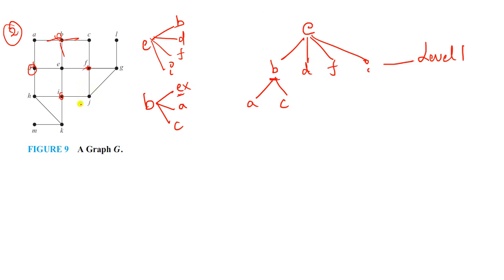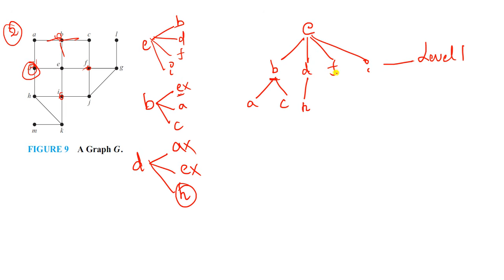And next come to the D part. D, where is the D? Here D, right? D has edges with A, E and H, right? So here A is already visited, E already visited. What about H? Not visited, right? Still it is pending. So you can take H as a new vertex in the next level.